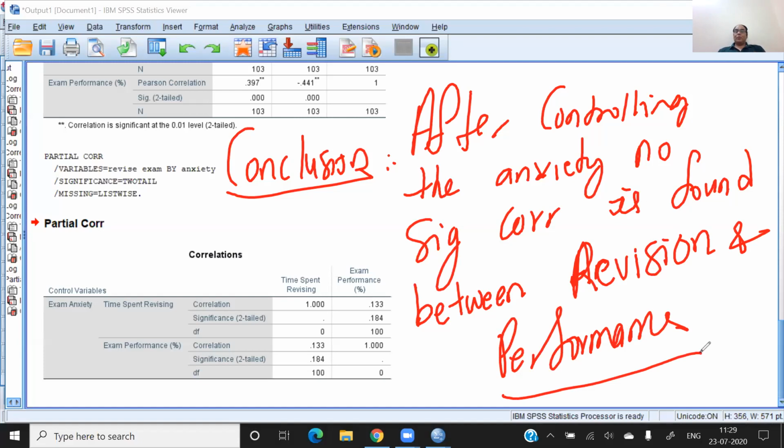So now I hope you got the answer. So in this way we can find out the partial correlation. Let me discuss one more example using the partial correlation so that you have some clarity.